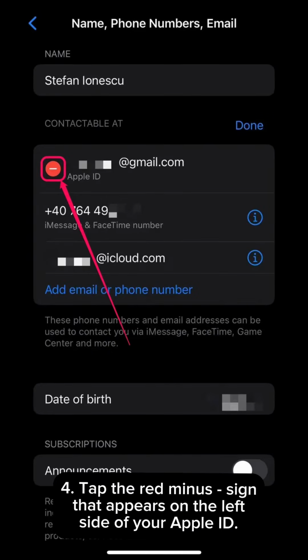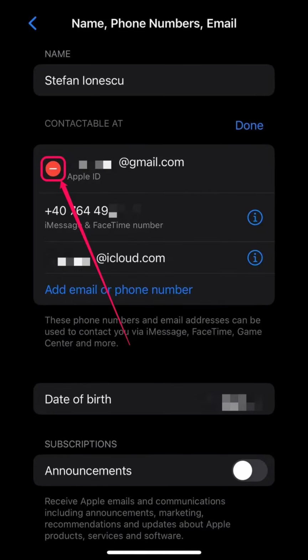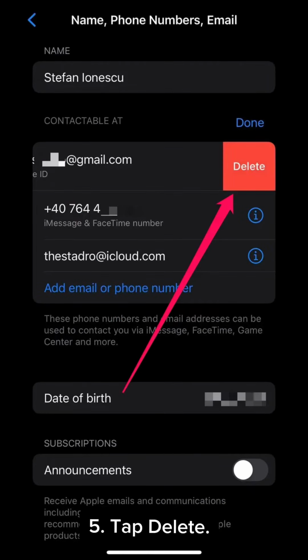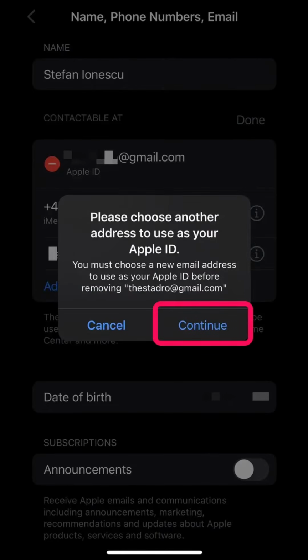5. Tap delete. 6. Tap continue in the pop-up, asking you to add another email address to use as your Apple ID.